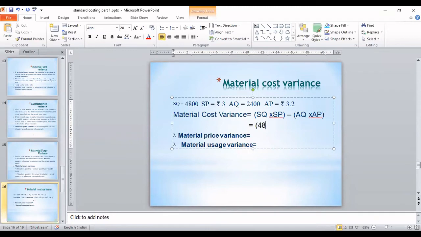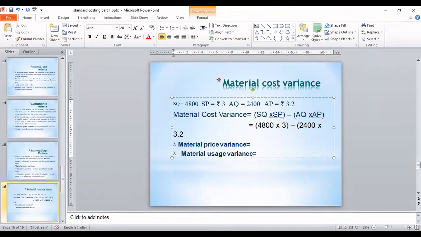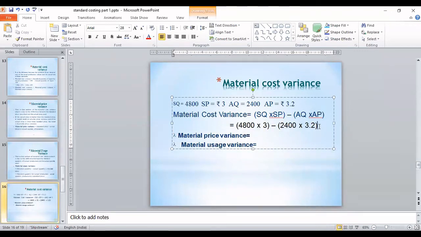Exactly. So 4,800 multiplied by standard price, which is 3, minus actual quantity, which is 2,400, multiplied by actual price, rupees 3.2. Now solve this and tell me the final answer.